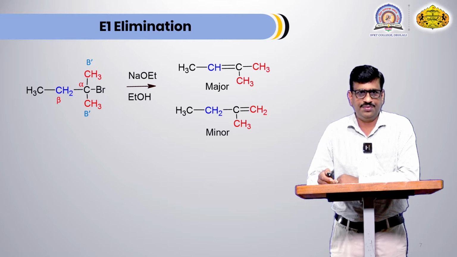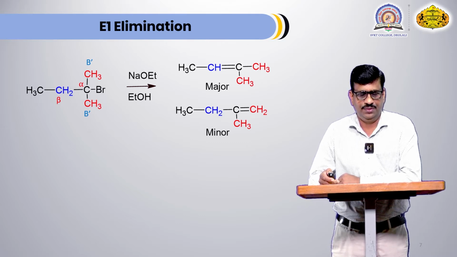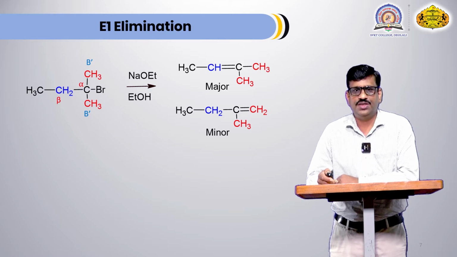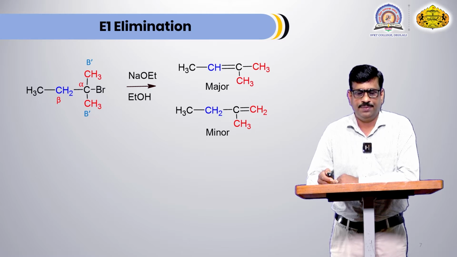In this case, there are two types of beta hydrogen atom. The methyl group shown by red color, they are one type of beta hydrogen atom, and the CH2 that is shown by blue color, these are two beta hydrogen. Hence, depending upon the type of beta hydrogen atoms, we get different product. In this case, first product obtained as a major product because it is more substituted product. This product is tri-substituted, and second product is di-substituted. According to Saytzeff elimination rule, more substituted product obtained is major product.